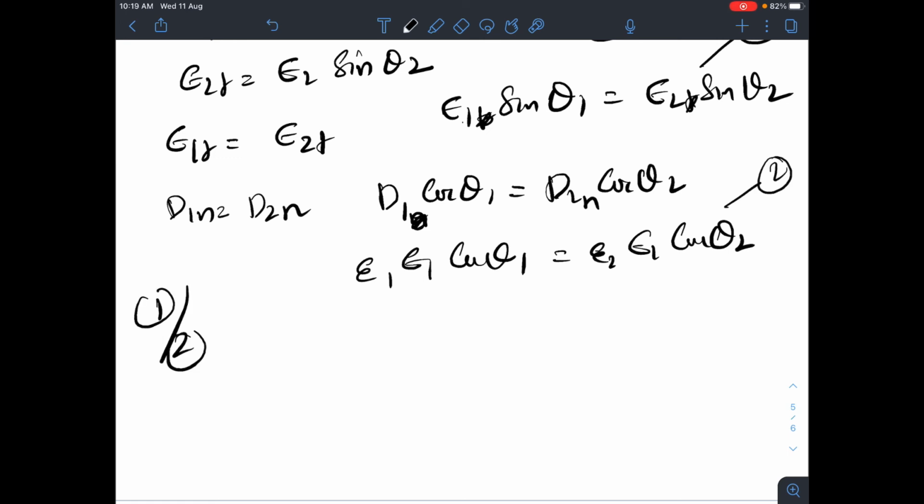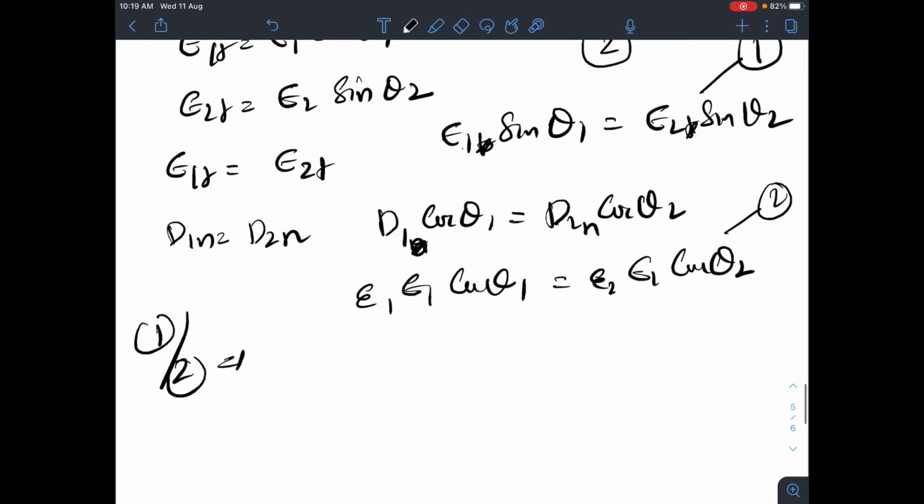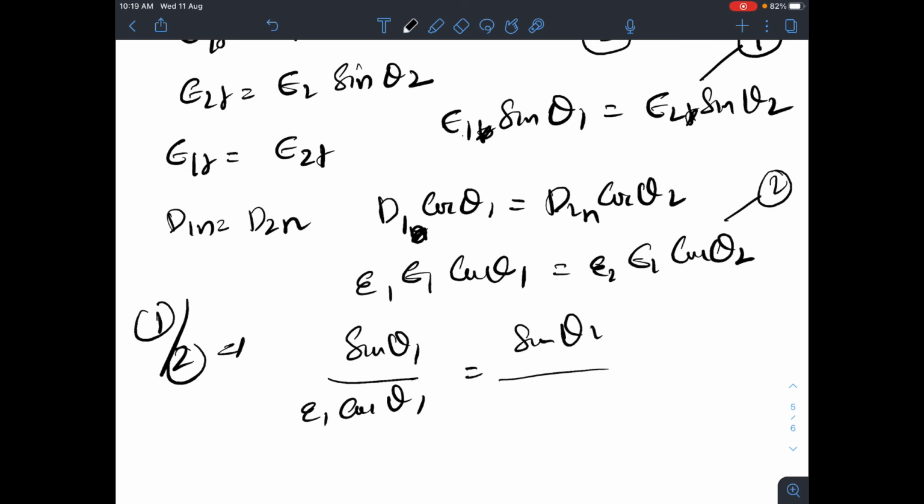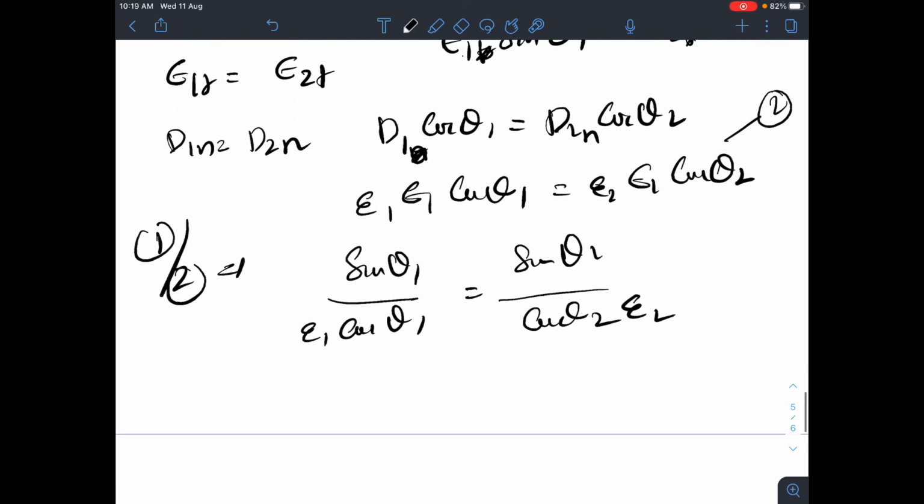If I take equation 1 by equation 2, what will be left? E1 and E2 will cancel on both sides. What will be left is sin theta 1 by cos theta 1, with epsilon 1 on that side, equal to sin theta 2 by cos theta 2, with epsilon 2 on the other side.